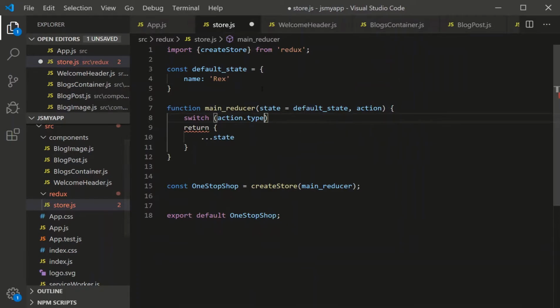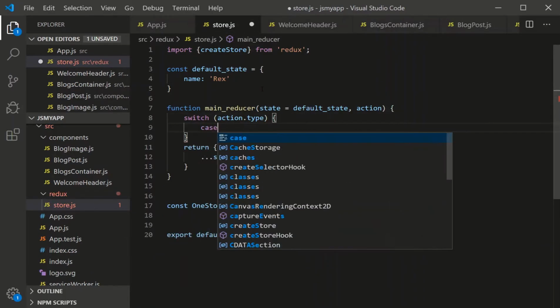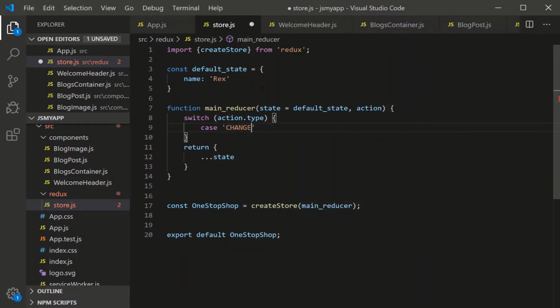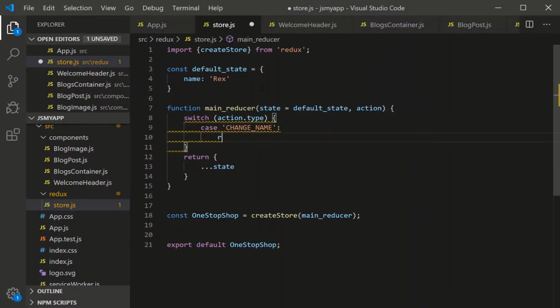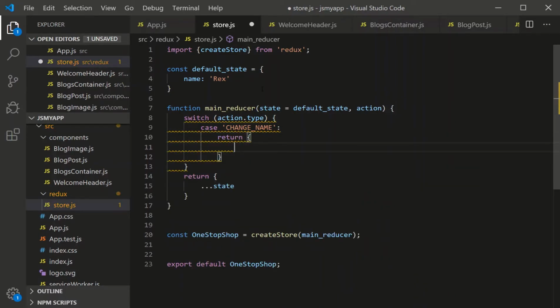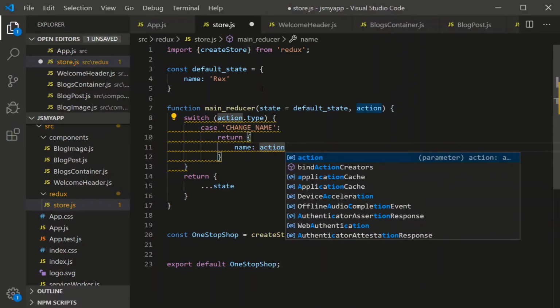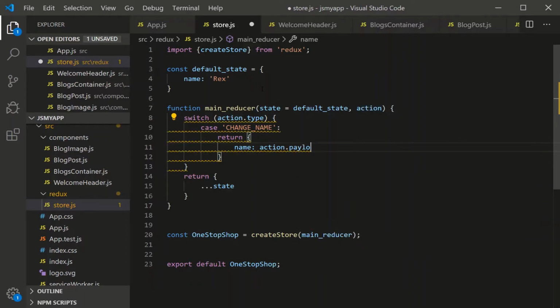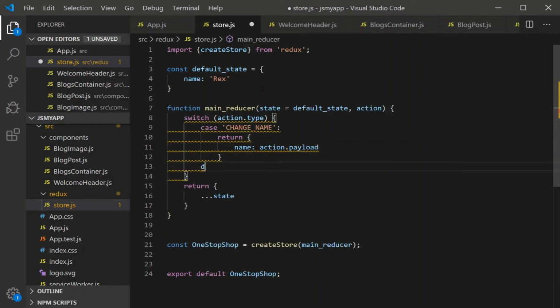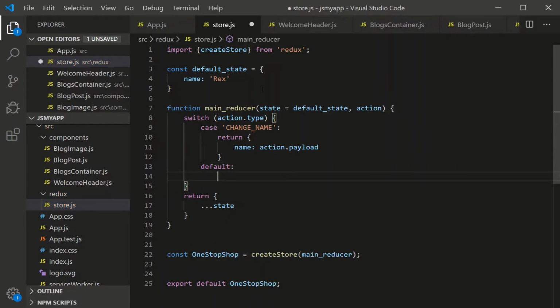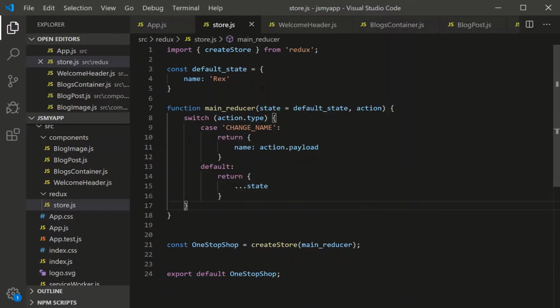So the reducer comes in and says, okay, what's the action type? Well, our action type is change name. So what do you want me to change once you've told me you want to change the name? Well, I want you to return an object that's going to override the default state. It's going to update the name to the data I gave you, which is action.payload like this. And we'll have a default case, and we'll say for default, just return the default state like that. All right.